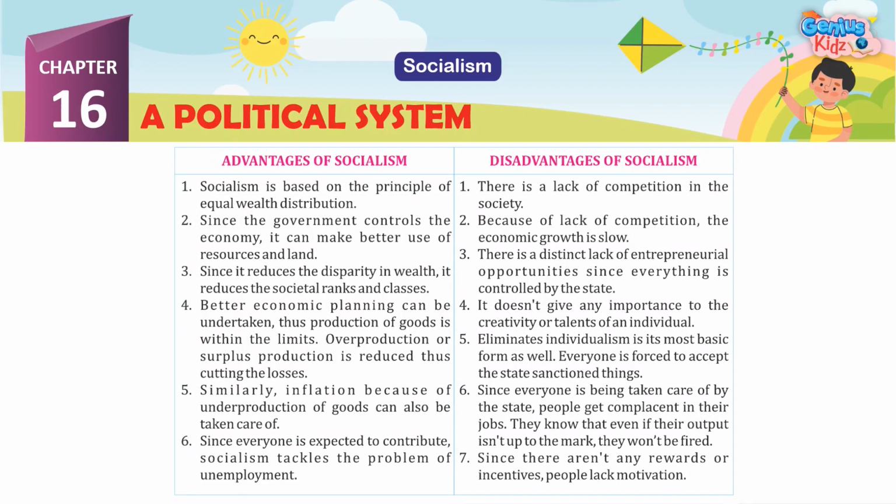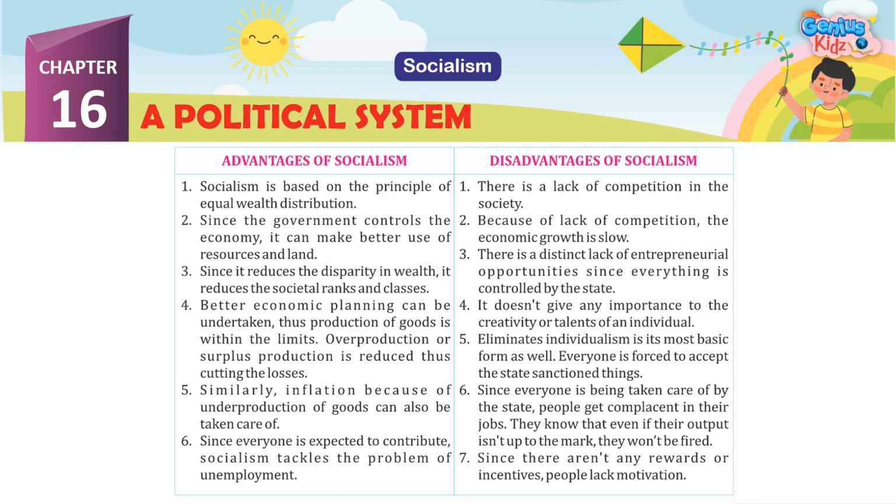Advantages of socialism. 1. Socialism is based on the principle of equal wealth distribution. 2. Since the government controls the economy, it can make better use of resources and land. 3. Since it reduces the disparity in wealth, it reduces the societal ranks and classes. 4.